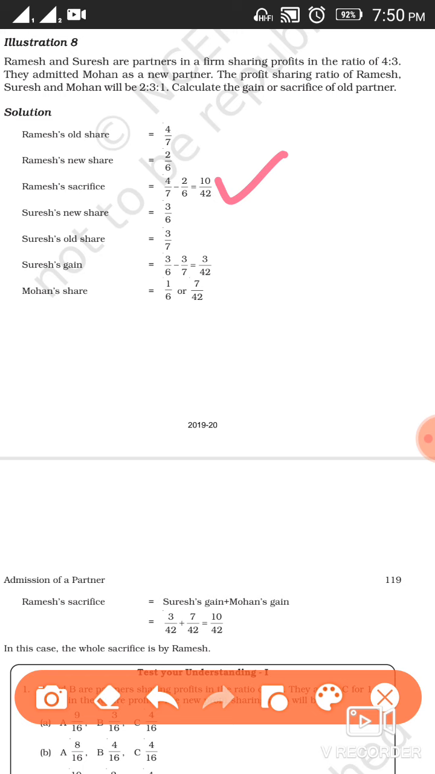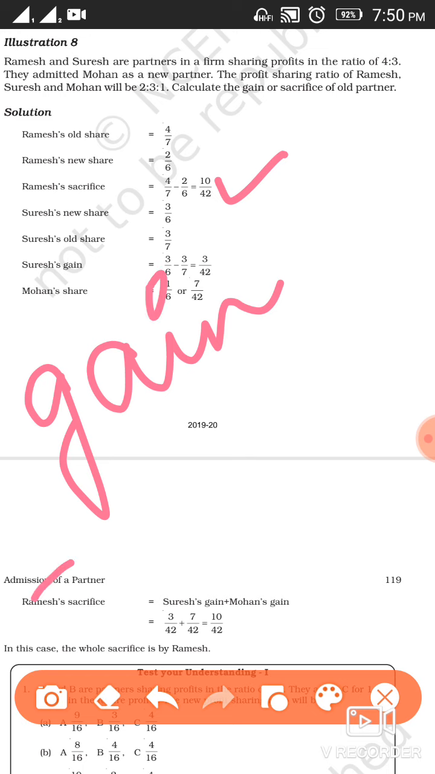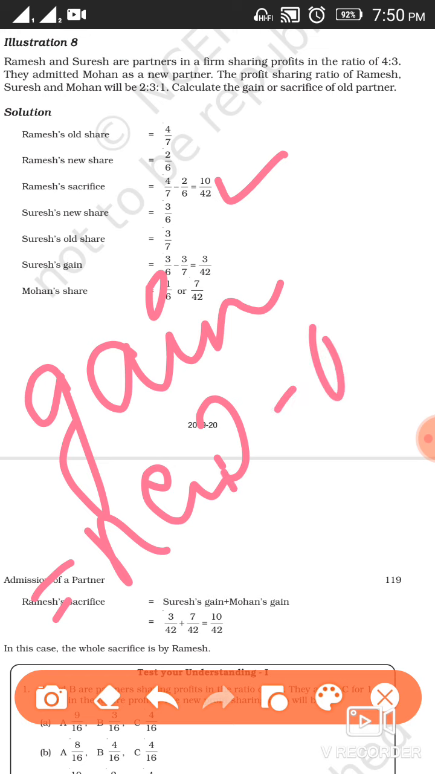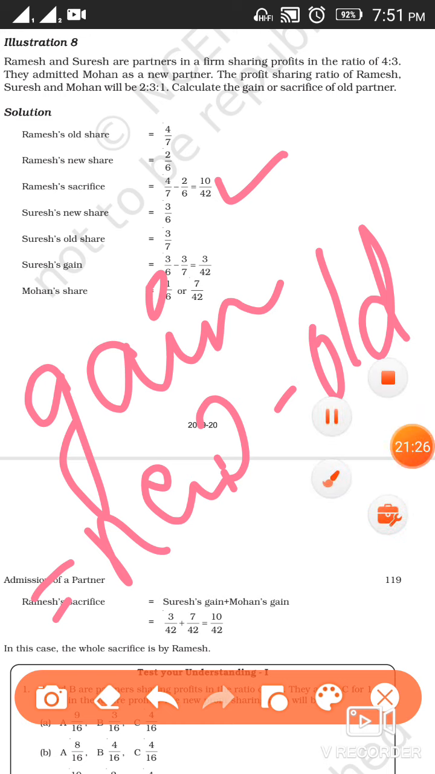Clear? So for gain, your formula is new share minus old share, just the opposite of sacrifice. So whenever we apply the formula for sacrifice, and if it comes negative, then you can clearly state that that particular old partner gains in the new profit share. Clear? So in future, that particular partner is going to gain in future profit.